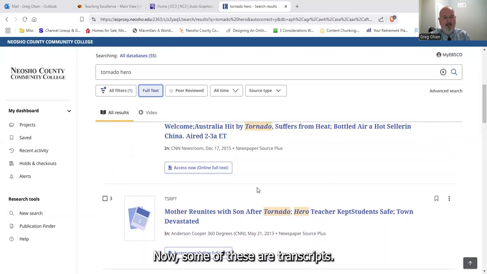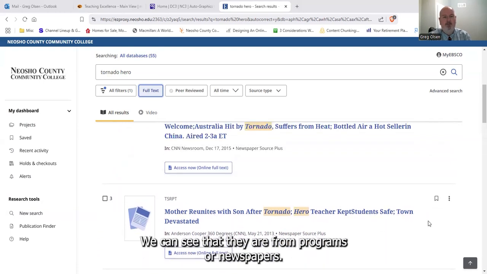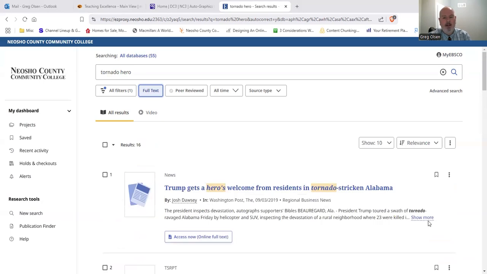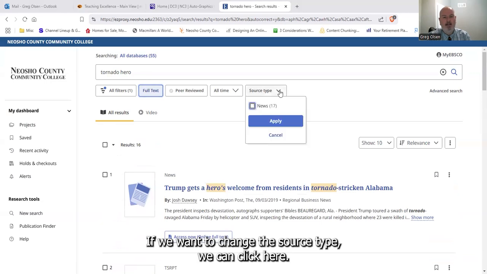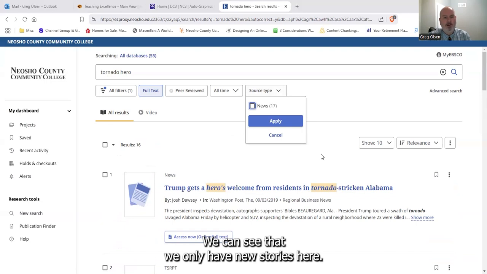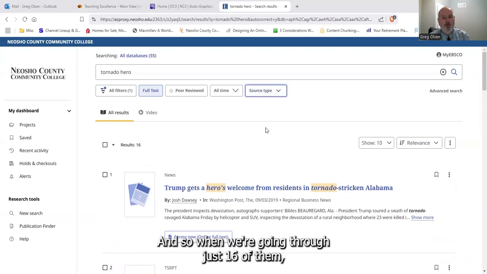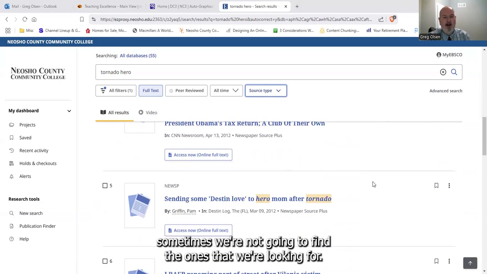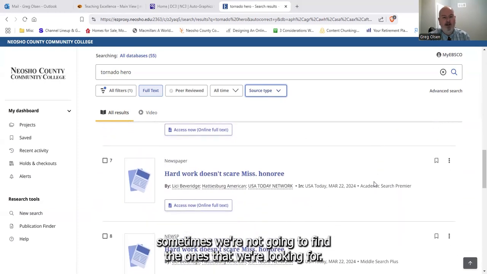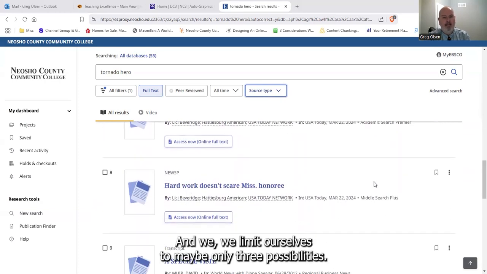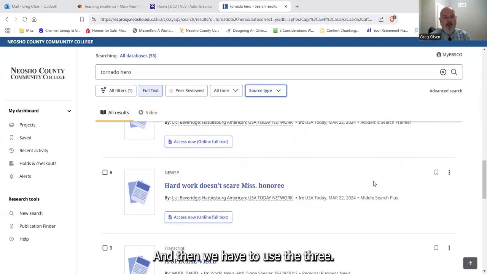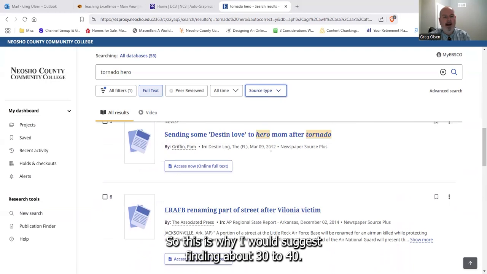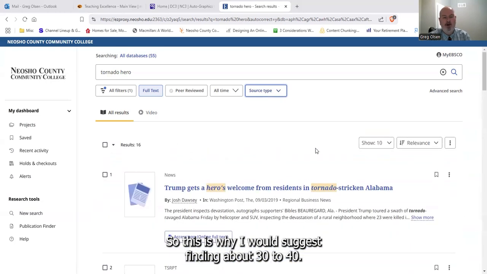Now, some of these are transcripts because we can see that they are from programs or newspapers. If we want to change the source type, we can click here. We can see that we only have news stories here. And so when we're going through just 16 of them, sometimes we're not going to find the ones that we're looking for. And we limit ourselves to maybe only 3 possibilities, and then we have to use those 3. So this is why I would suggest finding about 30 to 40.